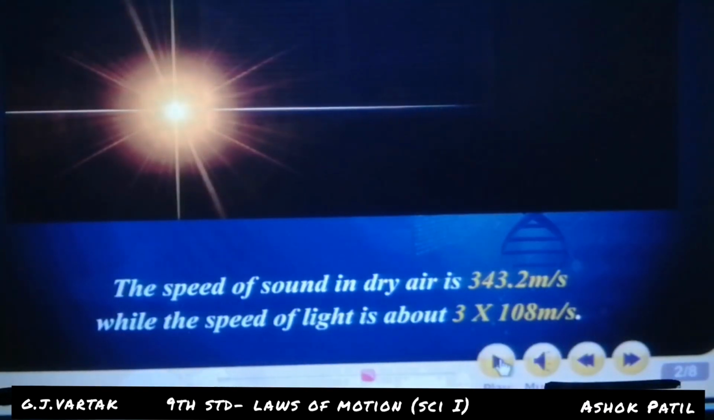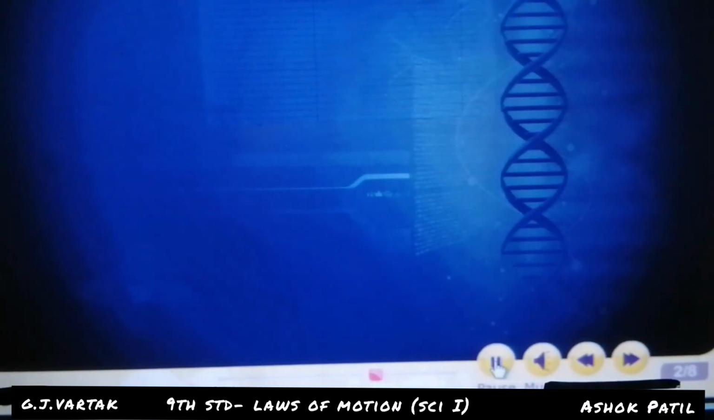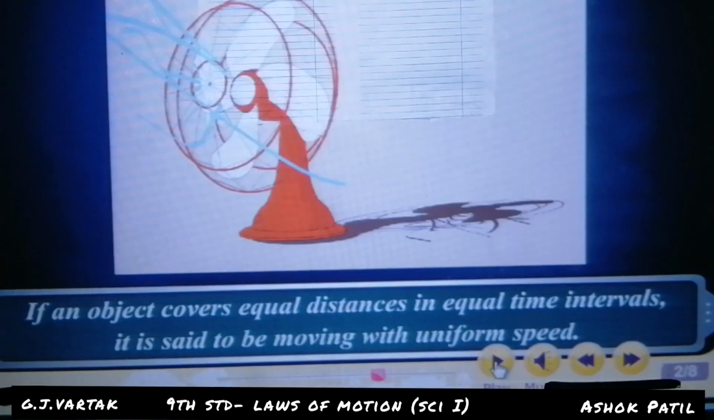That's why we can see the light of a motorcycle when we stay on the road at night, and after that, sometime later, you can hear the sound of that motorcycle. That's why the speed of light is more than sound. Look here at the headlight of any vehicle. The speed of sound is less than the speed of light.